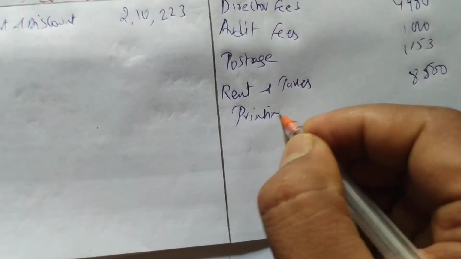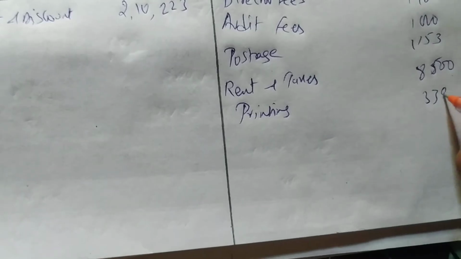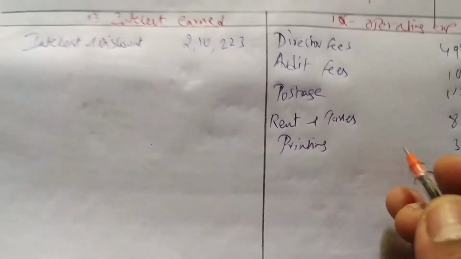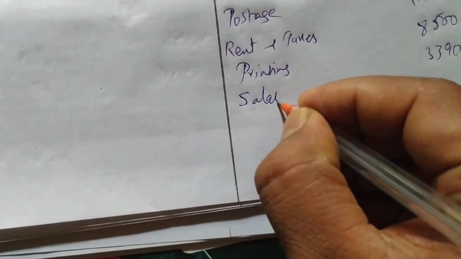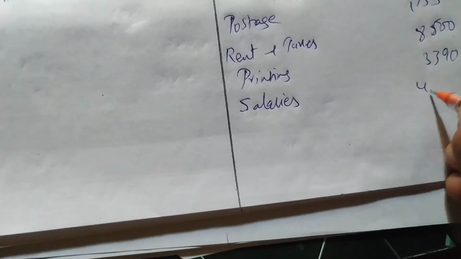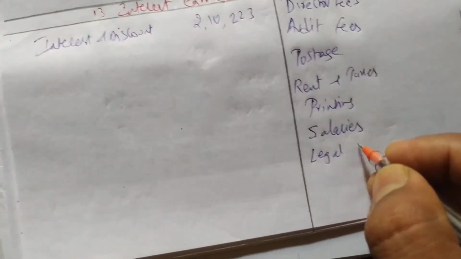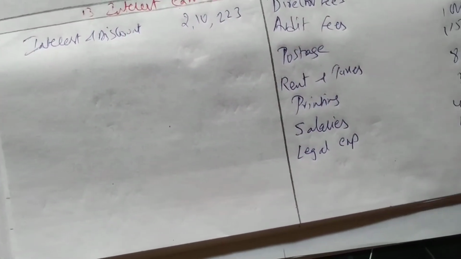Next, salaries 42,150, written under operating expenses. Next, legal expenses 1,650. After that, contribution to PF, 10,000.